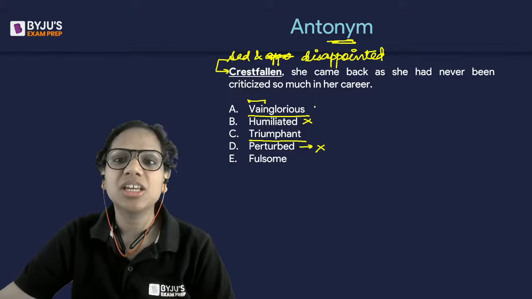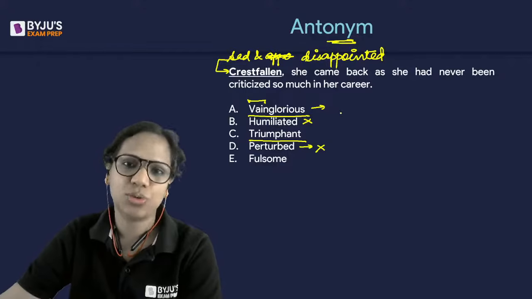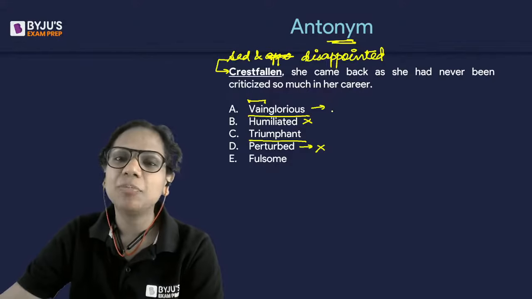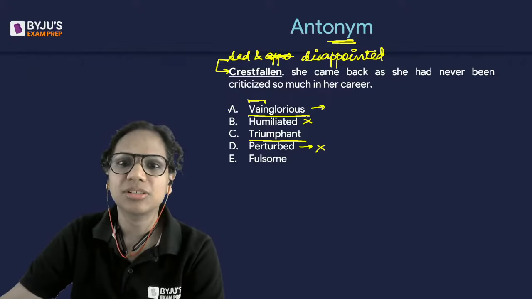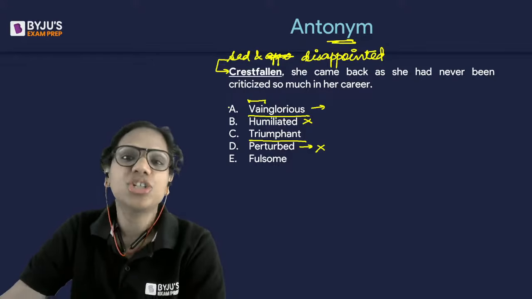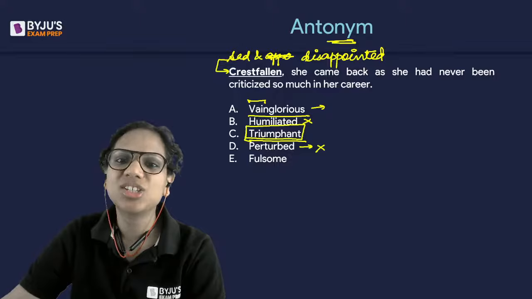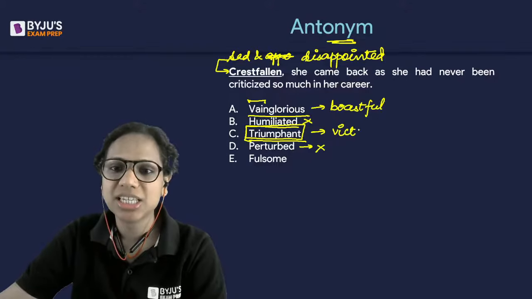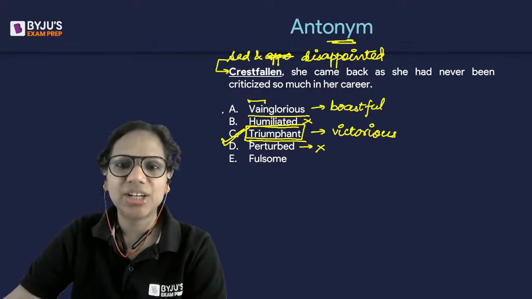Vainglorious. When someone is excessively boastful about their achievements, that's when we call that person vainglorious. Right? There are always these people who are always boasting. So such people are vainglorious. But tell me, because a lot of you said A, is the opposite of sad boastful? The opposite of sad would be cheerful, isn't it? So the closer antonym here is triumphant and not vainglorious. Vainglorious is boastful, whereas when you are triumphant, you feel victorious. You would be cheerful. Yes? Hence, C here and not A.